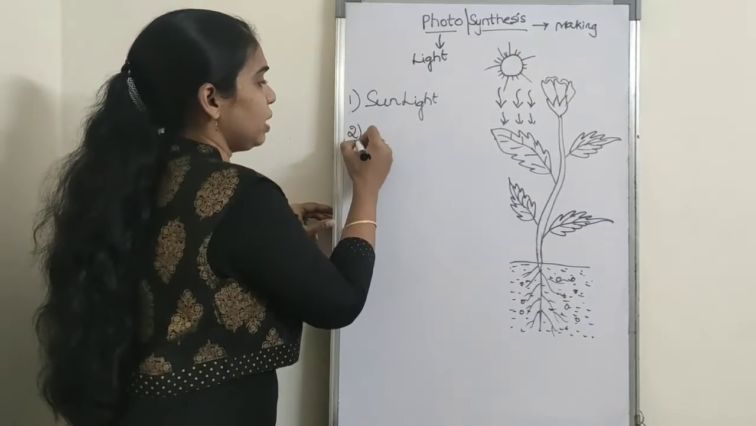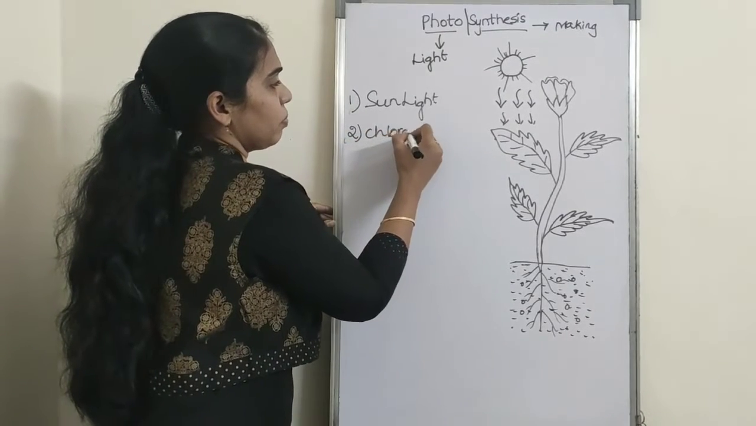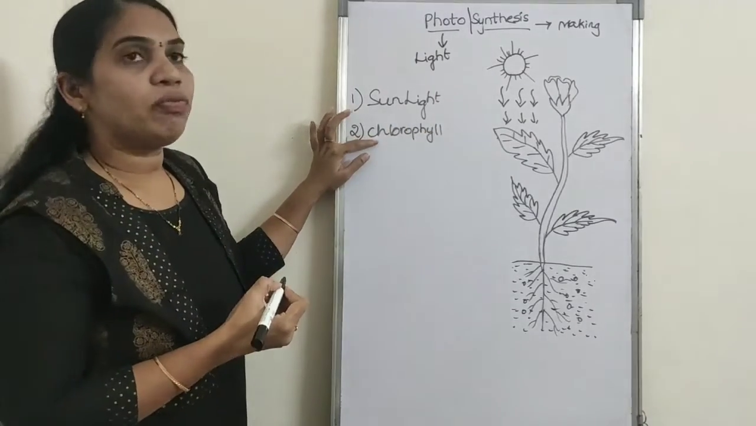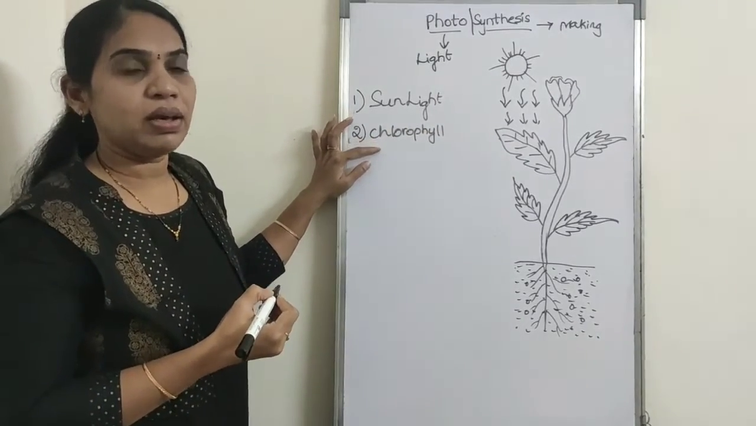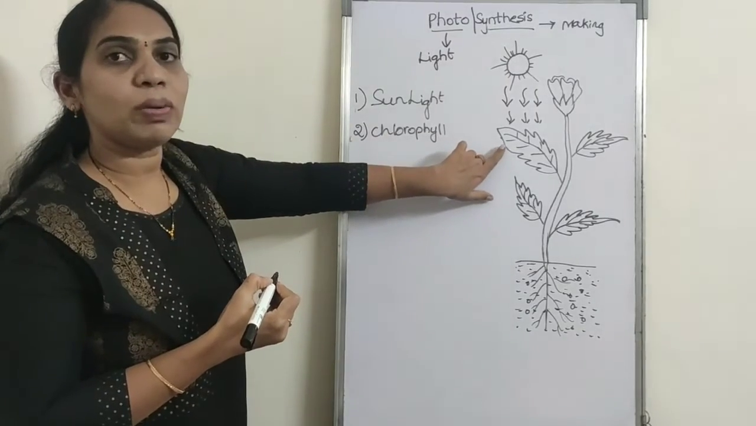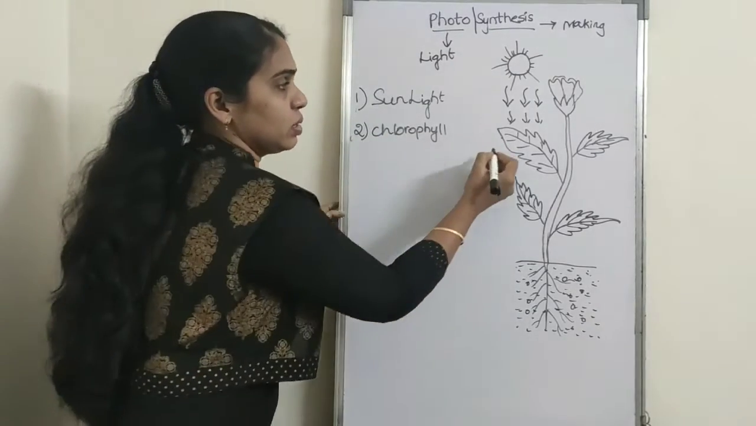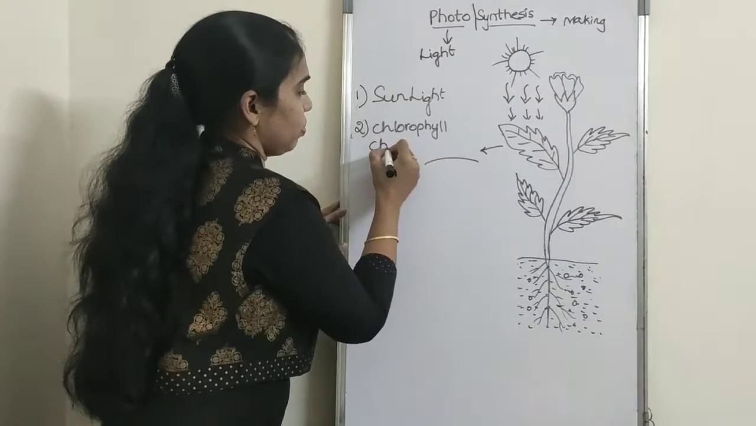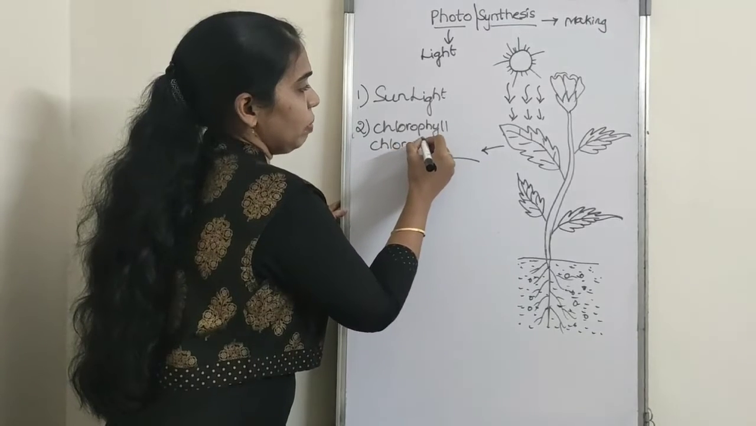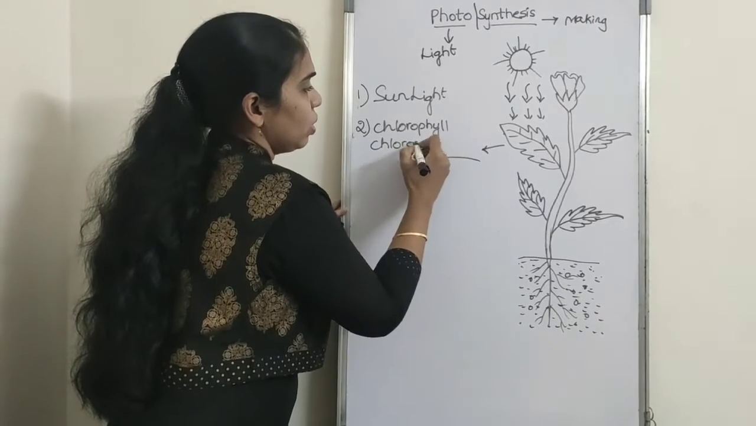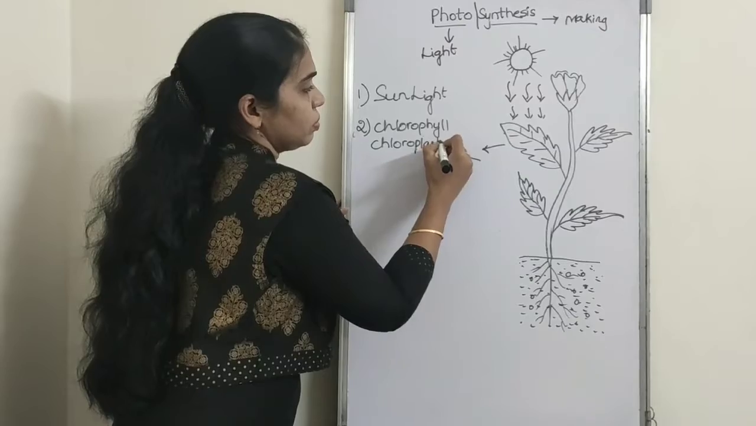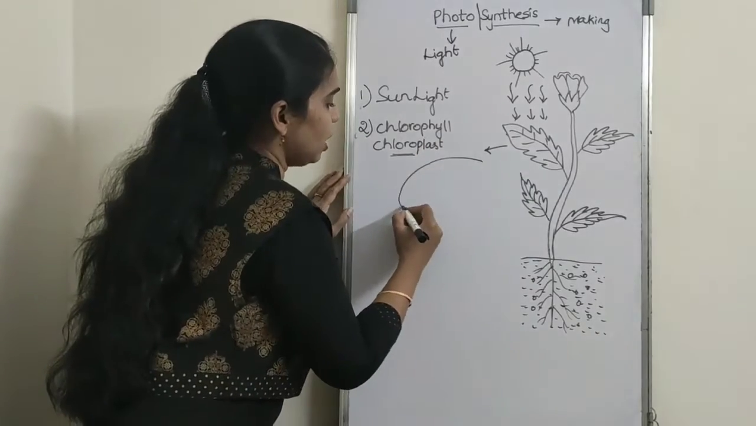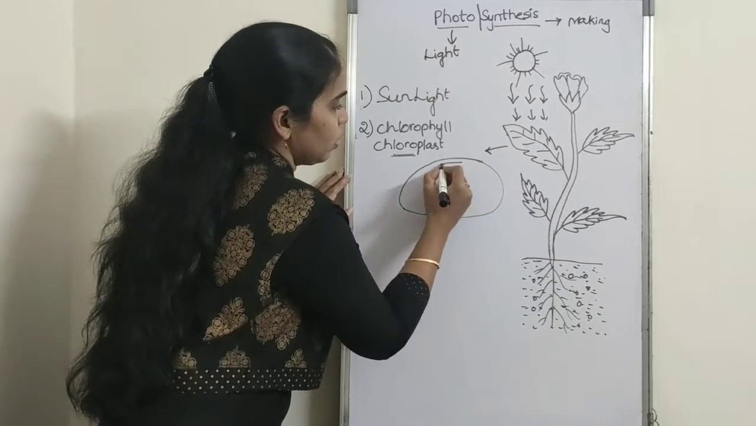And the second important thing, chlorophyll pigment. The chlorophyll pigment is a green color pigment which is present in the chloroplasts of the cells of leaves. Let's see the ultrastructure of chloroplast.